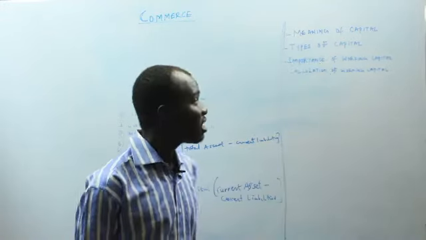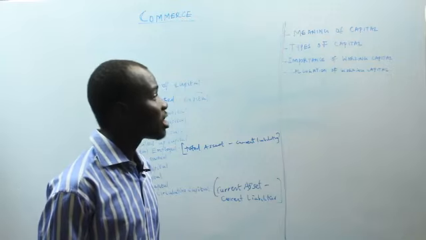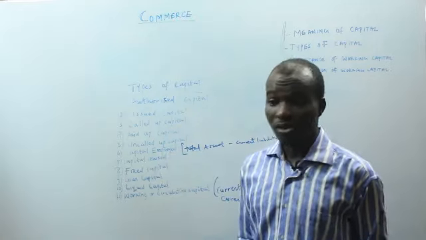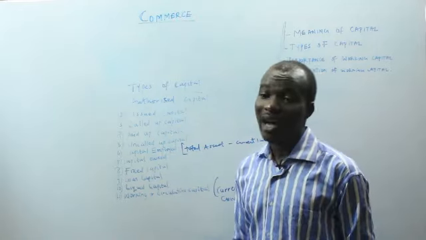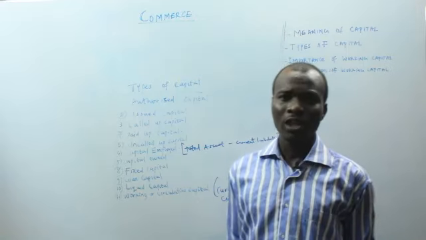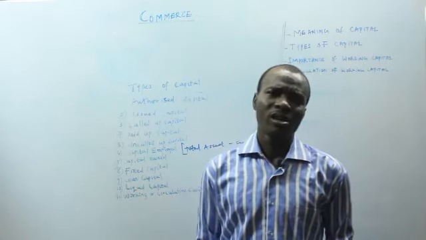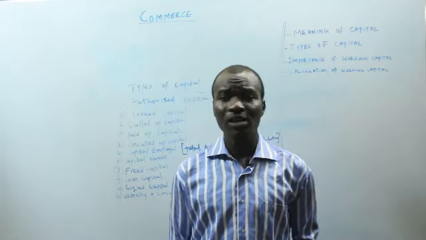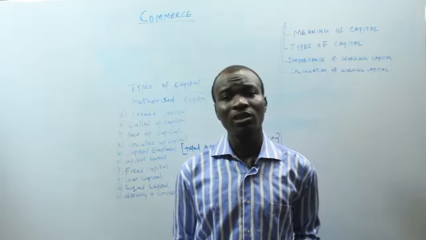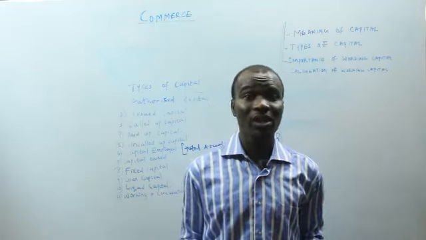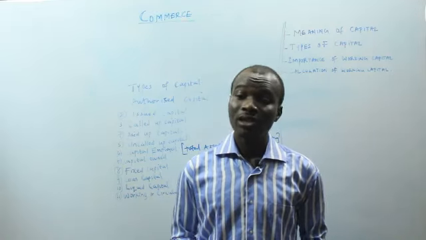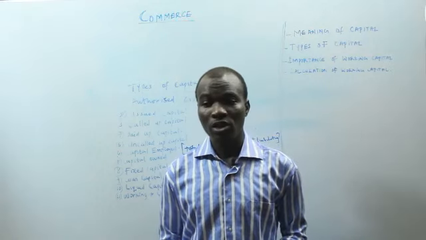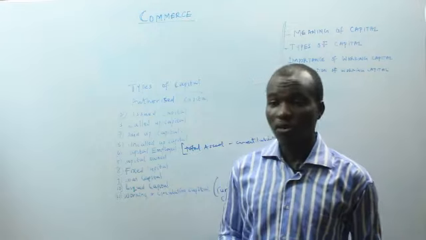Now the next thing we have on the list is the importance of working capital. Out of all the types of capital we've talked about, working capital is very, very important. So let's look at some of the importance of the working capital or circulating capital. Working capital helps to show whether too much money is being tied down in the current assets. It's not a good idea to tie down too much money in the current assets, so that is shown through the use of the working capital.